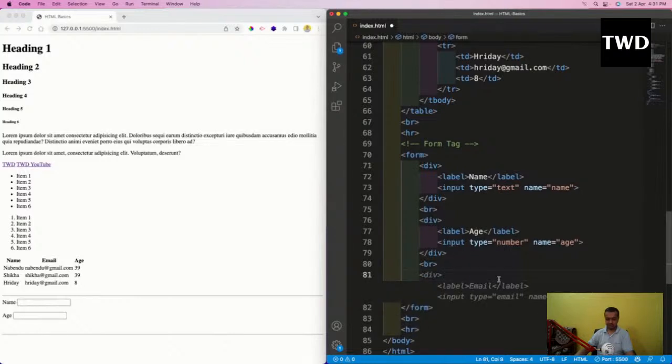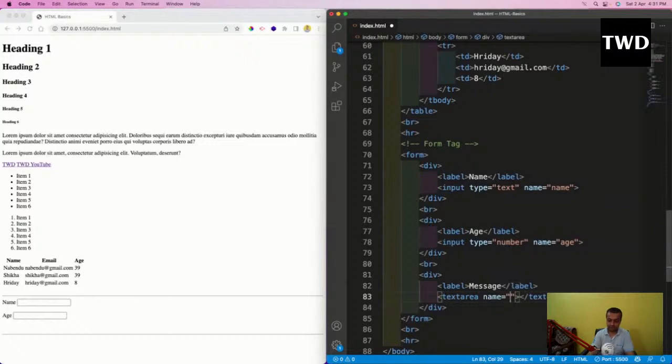Then I'll have this div, then a label, message, and then something known as a text area. Text area always has an ending tag. So text area and name equal to message.